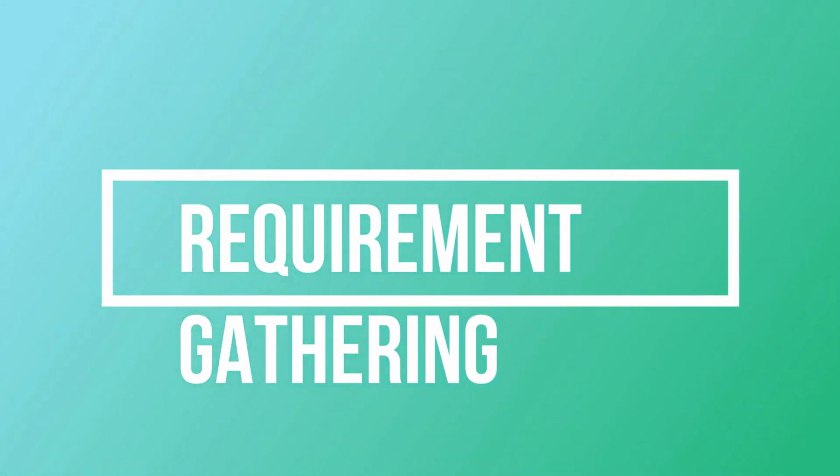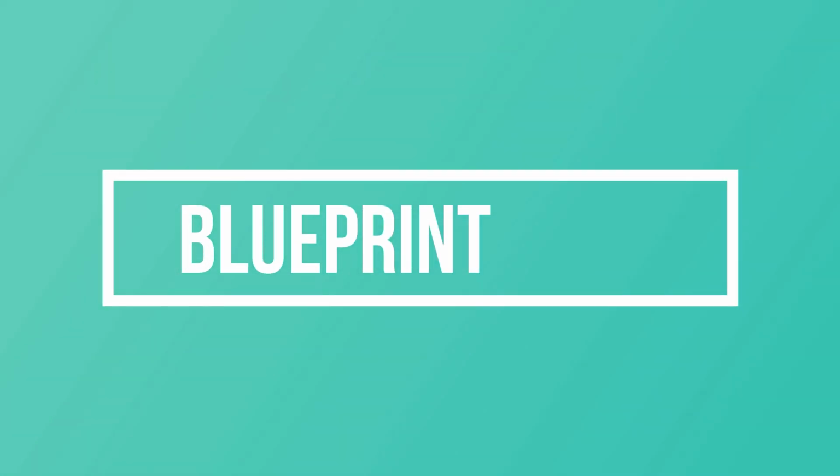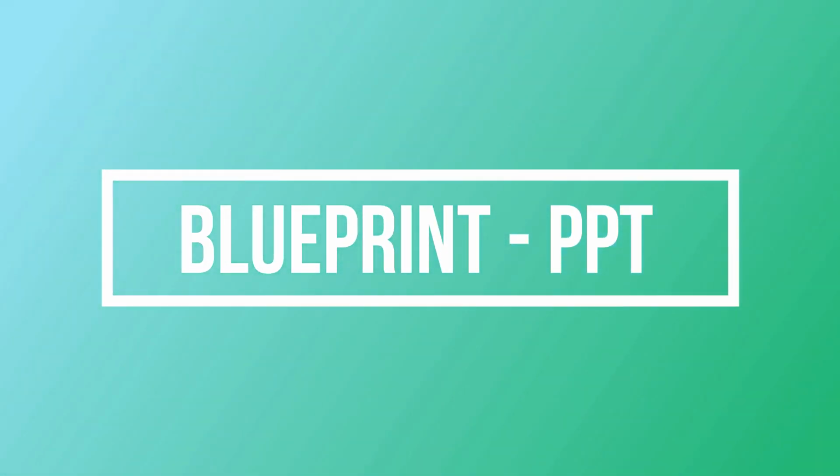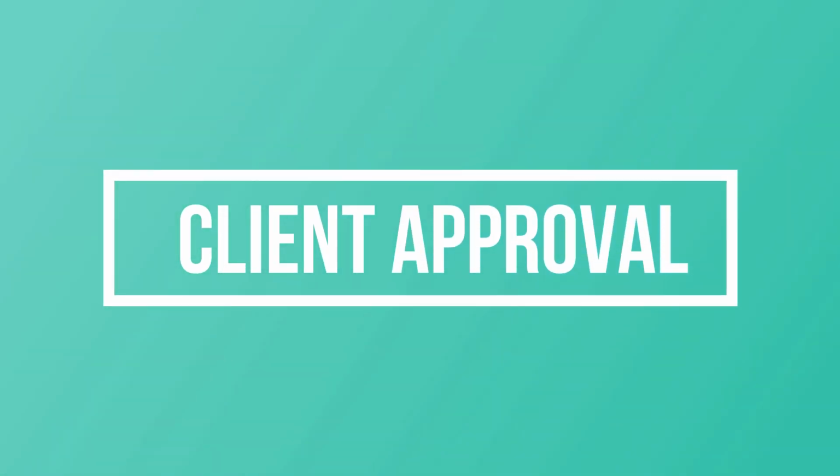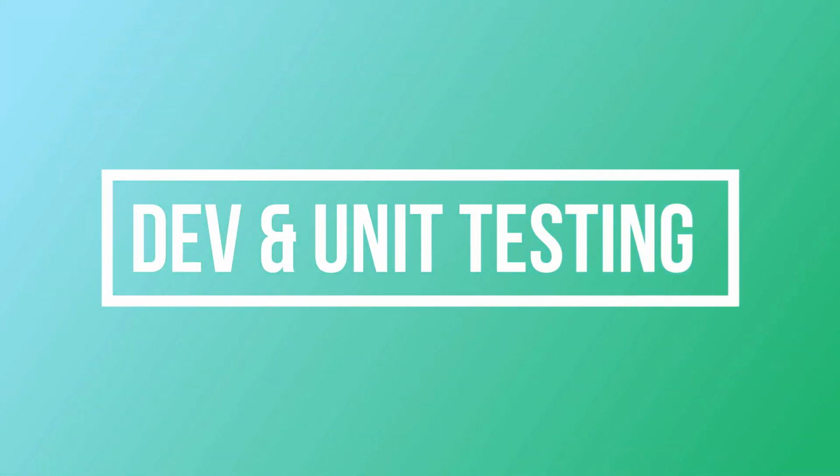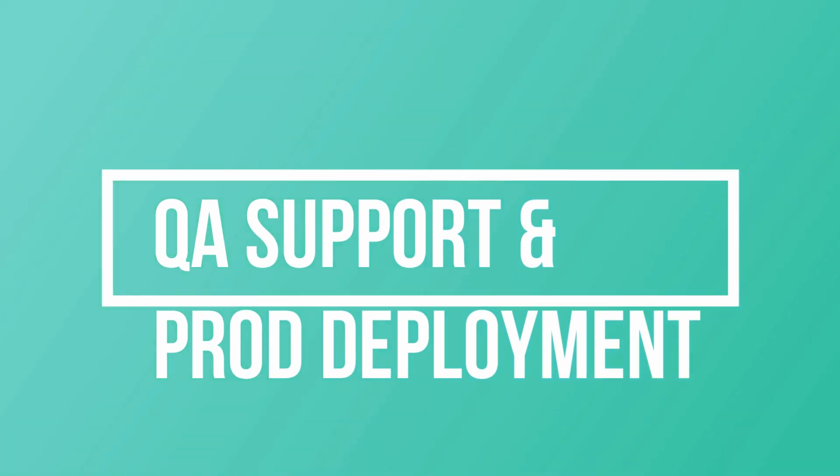So as a first step, we gather the requirements of the report, and after gathering the requirements, we create a blueprint, which is just a replica of a Power BI report. So we create that blueprint in PowerPoint, and after creating that blueprint, we take the approval of the client or the business. Then we develop the report in Power BI Desktop, and we do the unit testing, and after that we support the QA testing as well. And finally, we deploy the report in the production workspace for the final user.